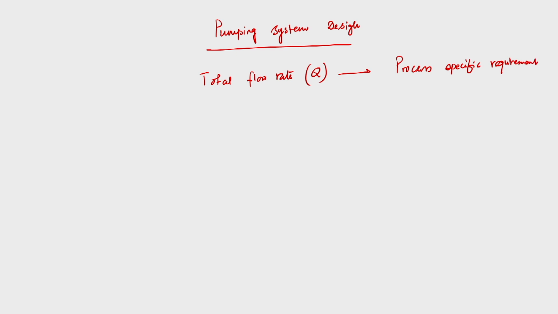Another important quantity is the total head, H, that the pump or pumps need to develop. This is the quantity a system designer should calculate, because it depends upon the level of the pump house where it is located, and the other places where you need to supply water, their location.